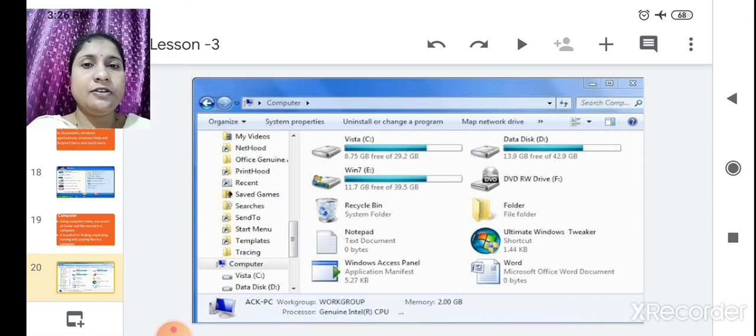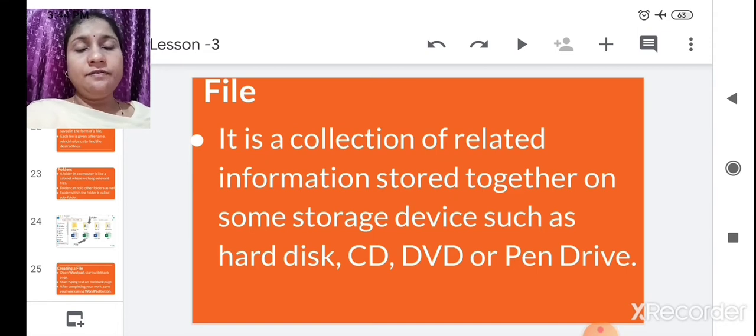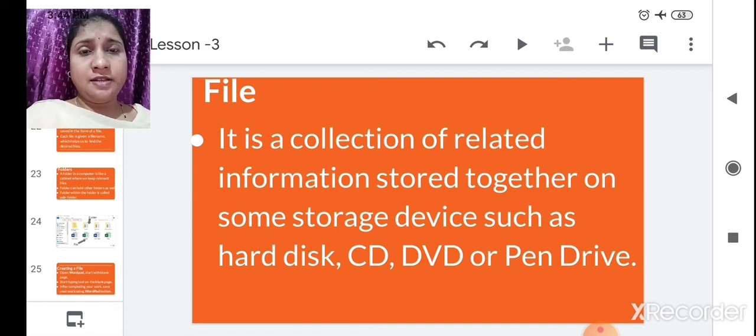Okay, got it now? Now we will see the next, which is File. It is a collection of related information stored together on some storage device such as hard disk, CD, DVD or pen drive. So what is a file? A file is nothing but you store the information in a computer, whether it is in the form of WordPad, Excel, PowerPoint, PDF, whatever information you stored in this form is called a file, whether you stored it in hard disk, CD, DVD or pen drive.